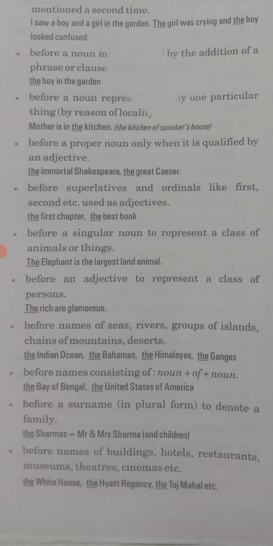Okay. Now the next point, they are saying before any singular noun, which is representing the class or thing, telling about the entire animal community or the entire class, we have to put the, like the elephant is the largest animal.